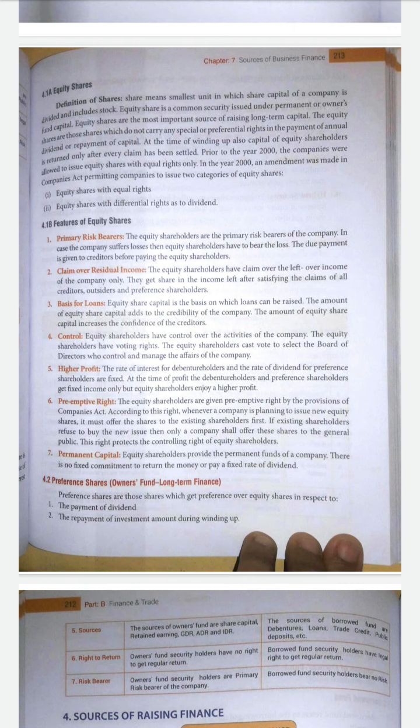Features of equity shares. First is the primary risk bearer. The equity shareholders are the primary risk bearers of the company. In case the company suffers losses, the equity shareholders have to bear the loss. The due payment is given to the creditors before paying the equity shareholders. The next one is claim over residual income, that is, the equity shareholders have a claim over the leftover income of the company only.